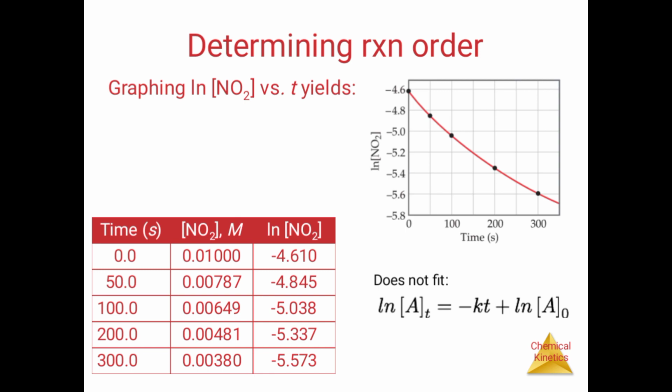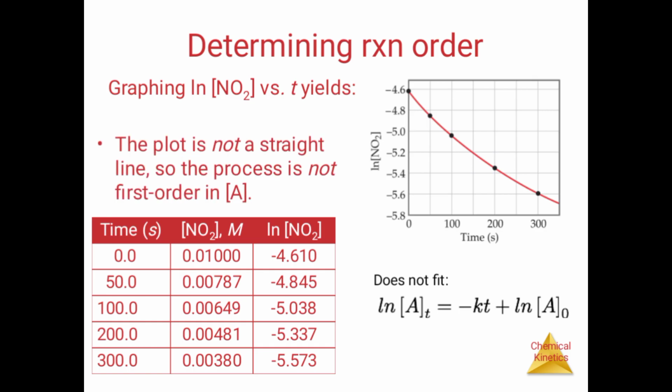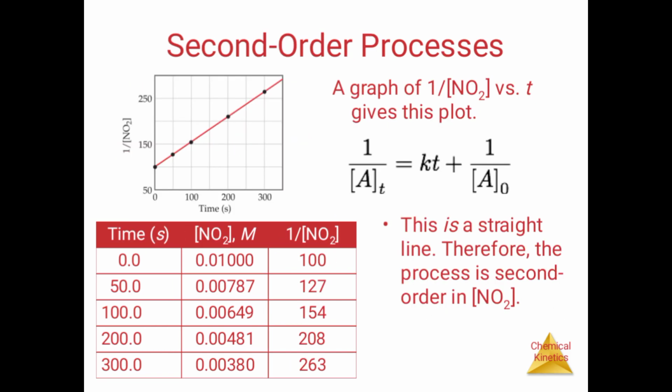Determine the reaction order by graphing ln of NO2 versus t. The plot is not a straight line, so the process is not first order. For second order, if the plot is a straight line, the process is second order. If not a straight line, it is not that order.